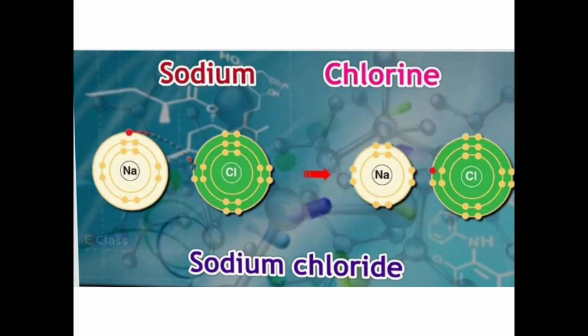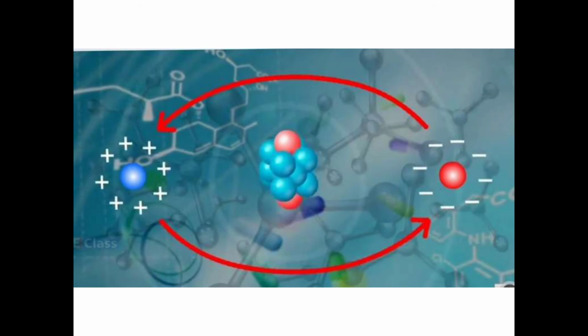Correct? So you can see here that one electron of sodium has jumped to chlorine and you get sodium chloride in this manner. This particular diagram can be asked in the exam also. Okay. So like that, if you see some other elements also, I can explain to you. Always a cation and anion form because of donation or acceptance of electrons.